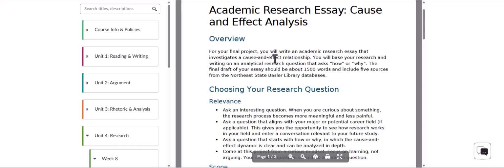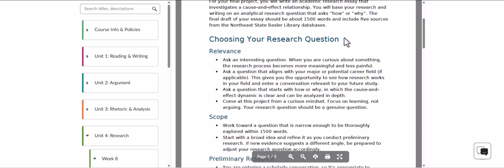And your research essay should investigate a cause and effect relationship. So make sure you're really clear on how cause and effect works. Read that patterns chapter. There are good vocab words, and I think even transition words towards the end. So that is a really, really good resource.